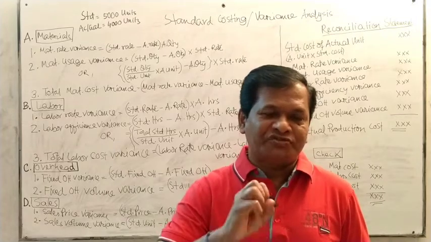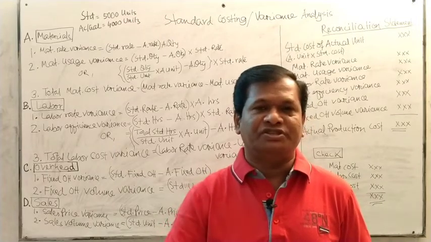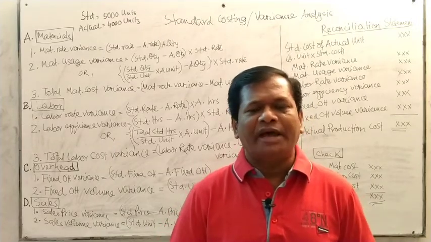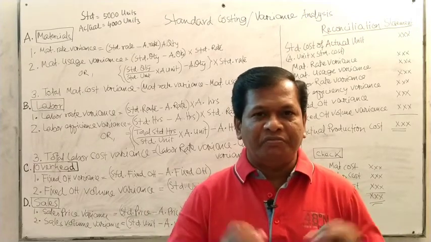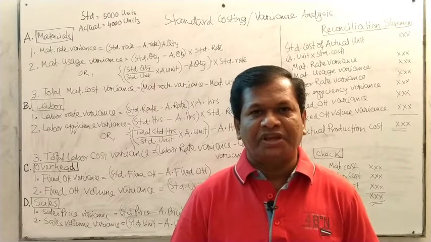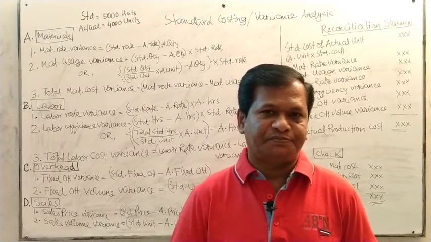So this analysis is very important for any business because nowadays one business is competing with other businesses vigorously. Very strongly they are competing with each other.